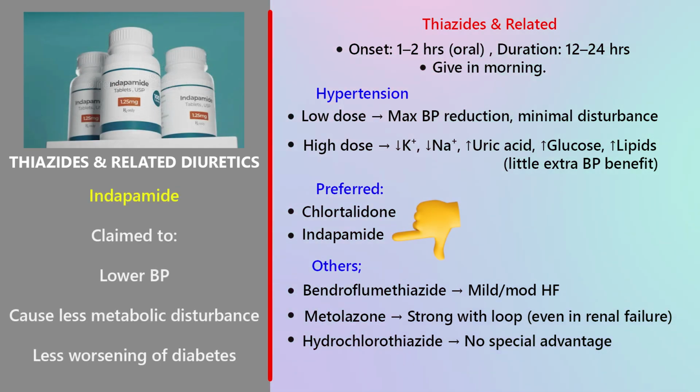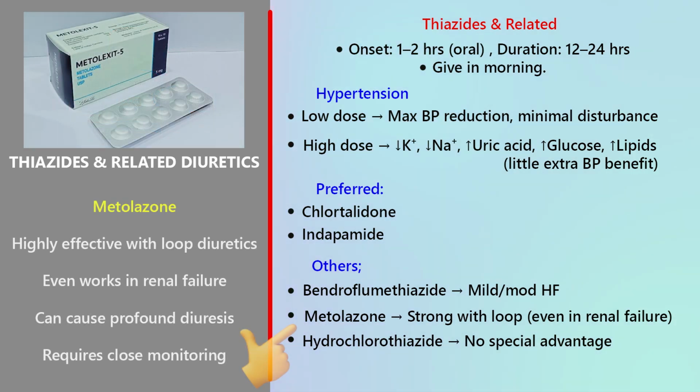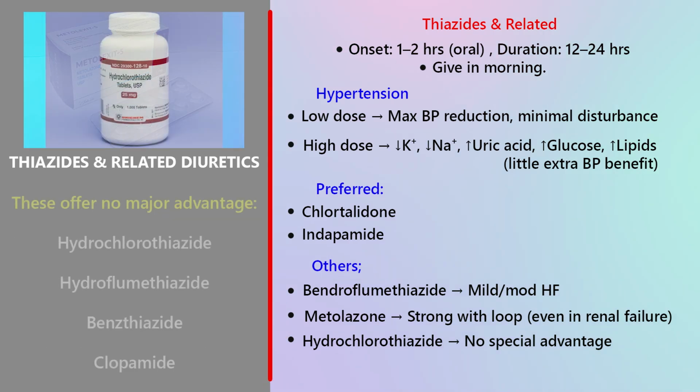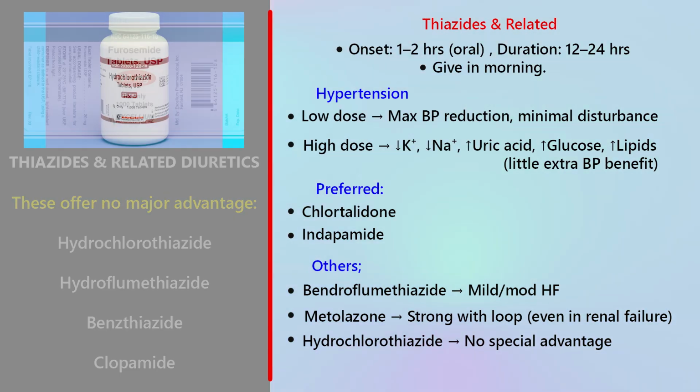Indapamide, claimed to lower blood pressure with less metabolic disturbance, less worsening of diabetes compared to traditional thiazides. Metolazone, very important, highly effective when combined with loop diuretics, even works in renal failure, but can cause profound diuresis. Severe electrolyte imbalance possible, requires very close monitoring. Now, some thiazides with no special advantage: hydrochlorothiazide, hydroflumethiazide, benzthiazide, clopamide. They offer no major advantage over others.